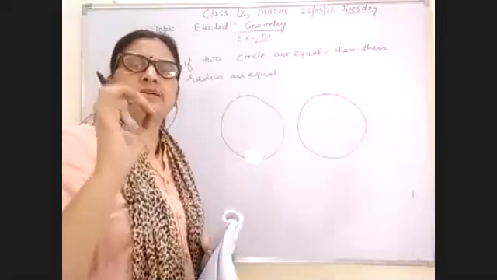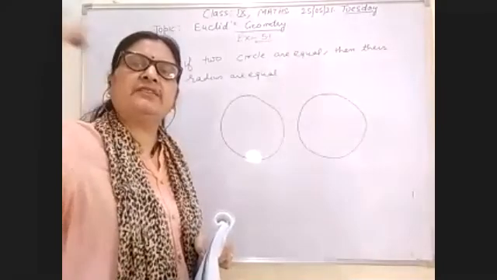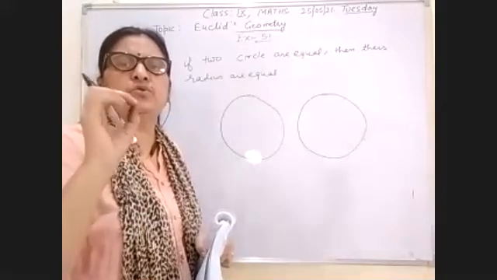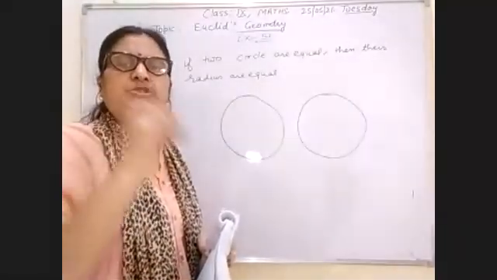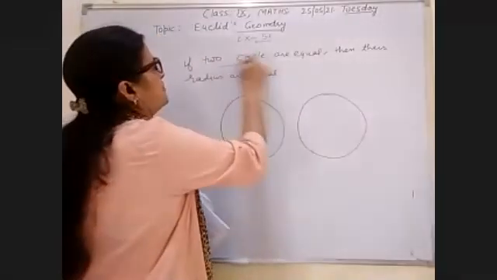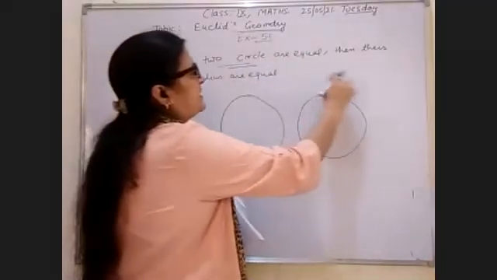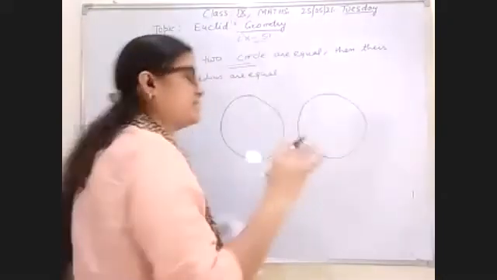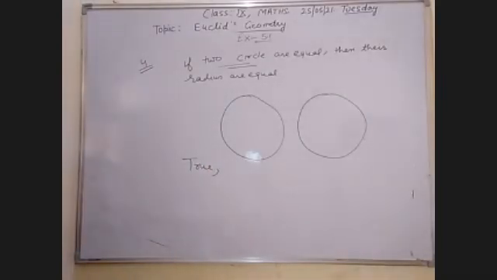If one point coincides with another point, it means that one coin completely covers the other coin, and when I take two coins, they coincide with each other. It is possible only when their radii are equal. So this statement is also true. If two circles are equal, it is possible only when the two circles coincide, and then their radii are also equal.